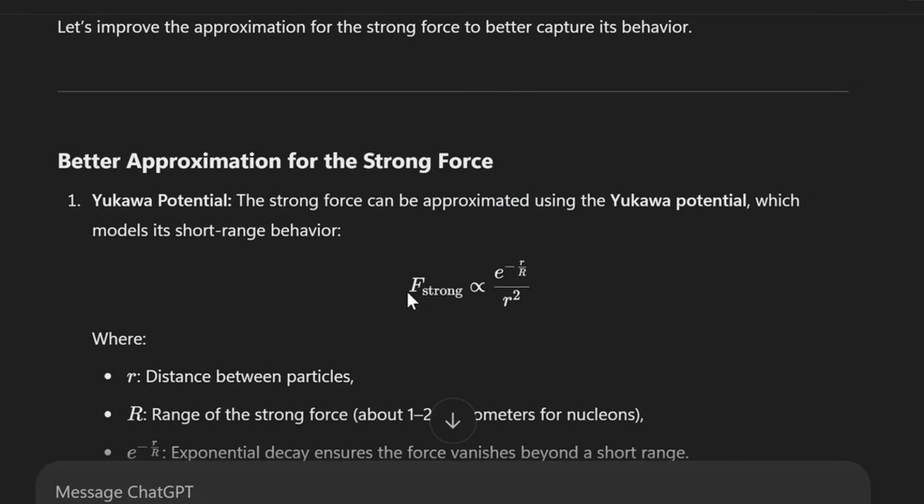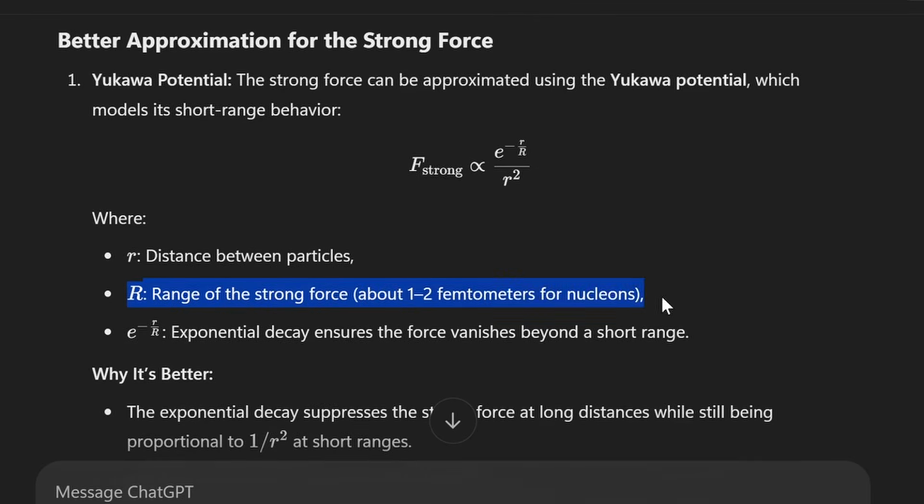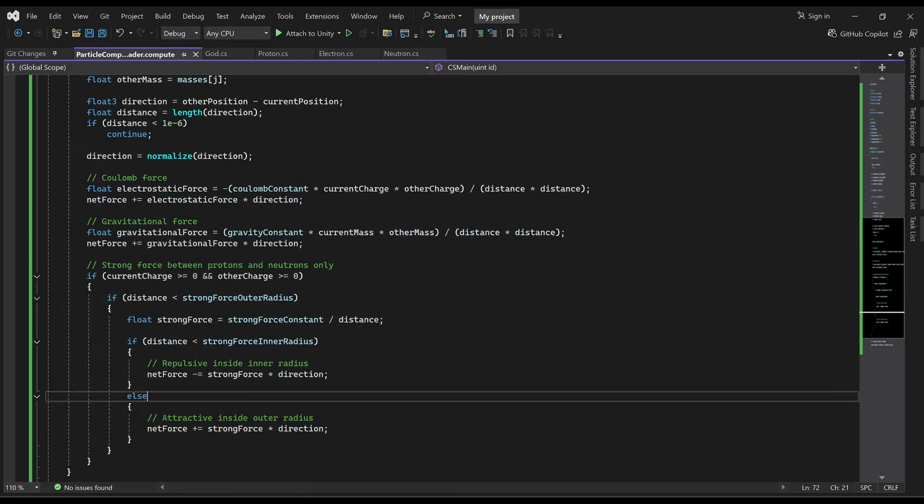So what this is suggesting here is actually to use this Yukawa potential, where we put the r squared in the bottom and we introduce an e to the negative r over another r, which is a range of the strong force, rather than having a hard cutoff at an outer radius. So I'm going to try that instead and update this compute shader.